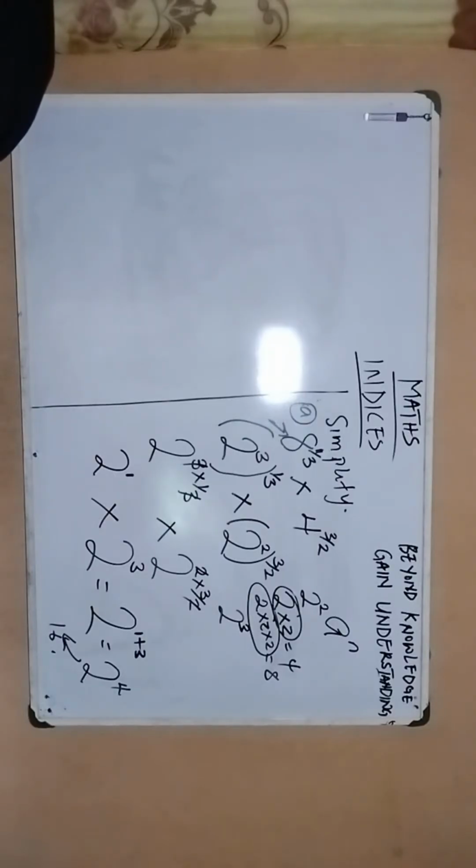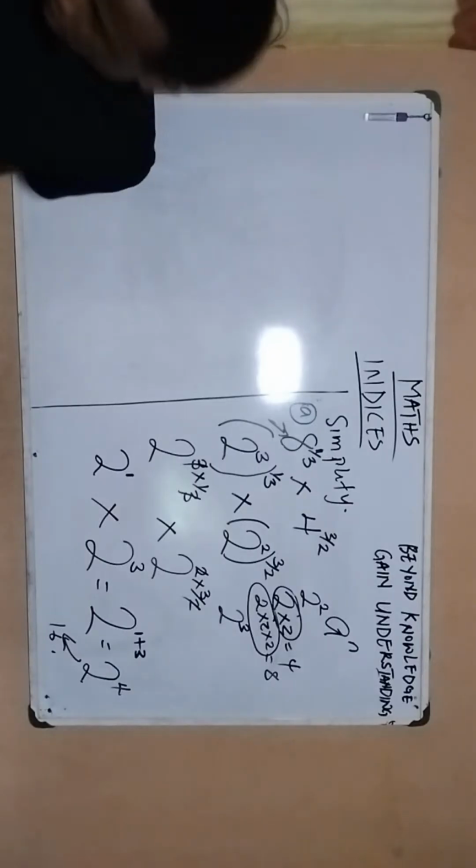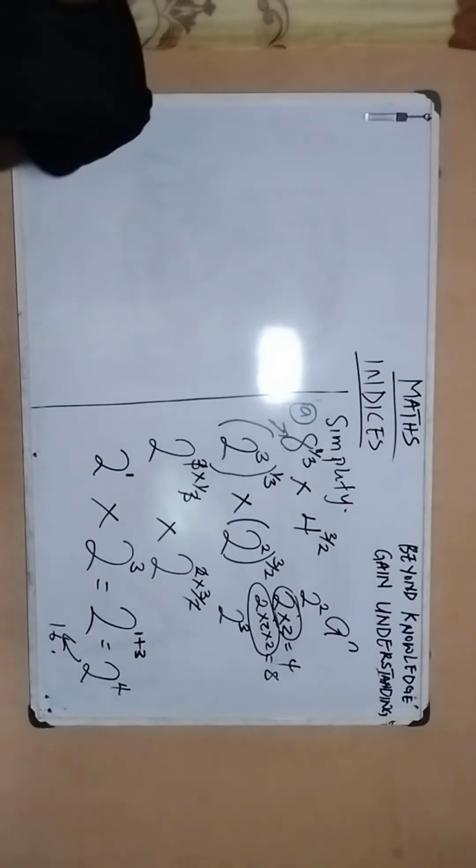Let's look at this question together. Okay, I think this one is quite interesting. I'm going to solve it with you guys. Let's solve it together.